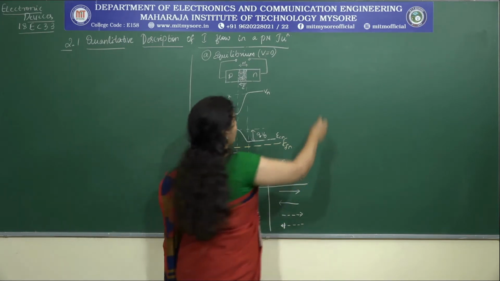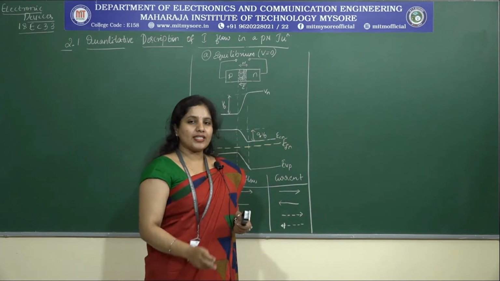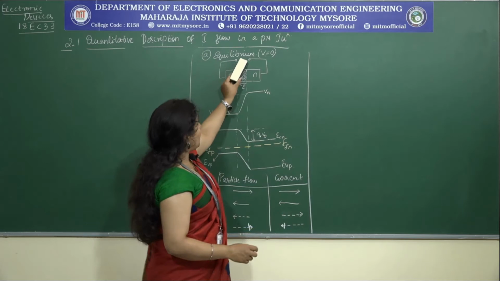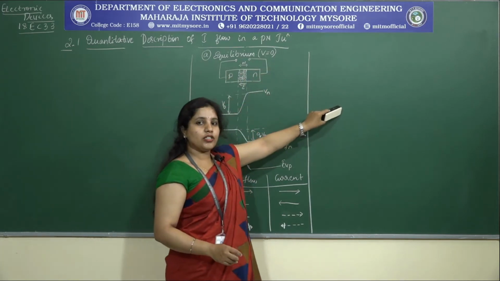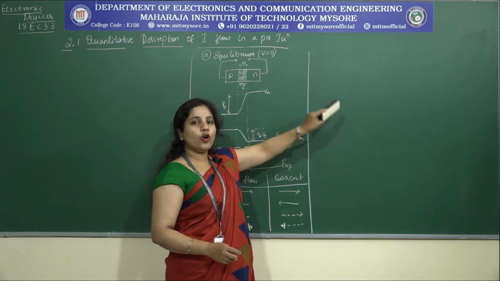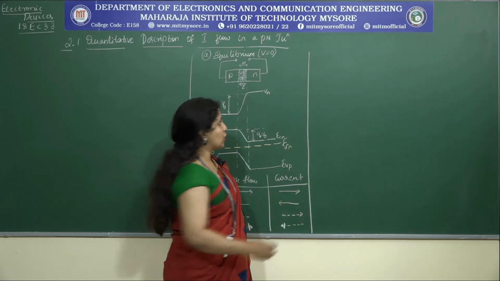Now let me consider the next case. So this was under the equilibrium condition. Now the second case that I am considering is what we refer to as forward biased condition. What is the meaning of forward biased condition?